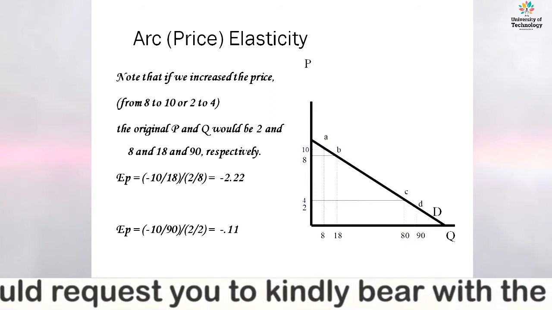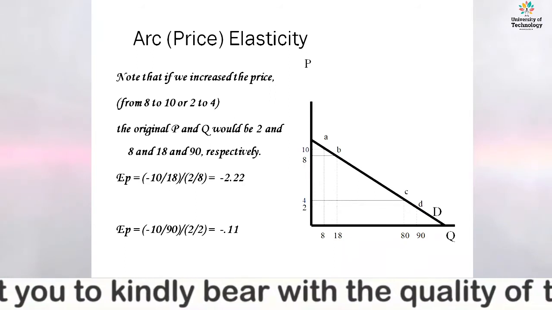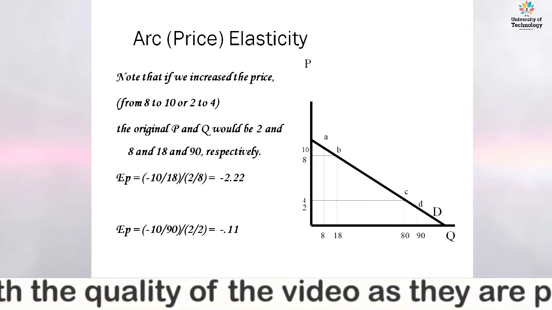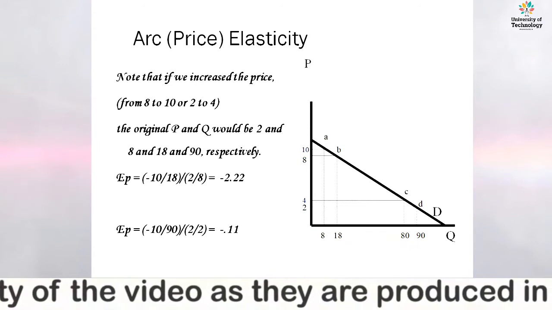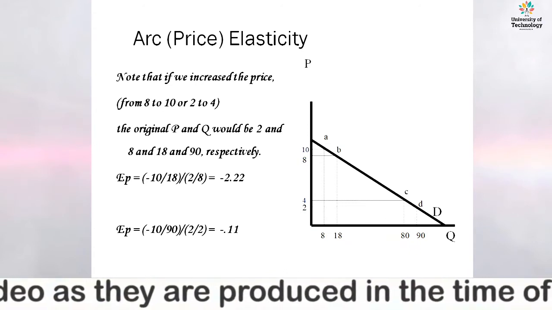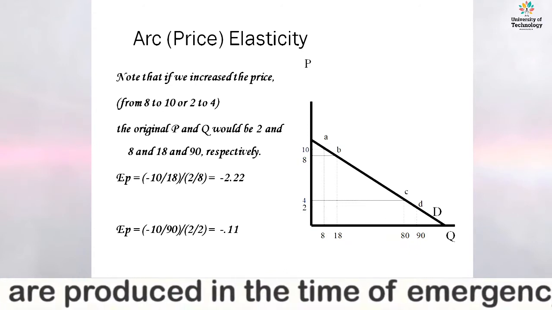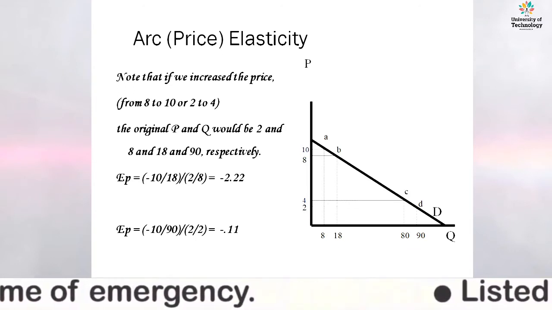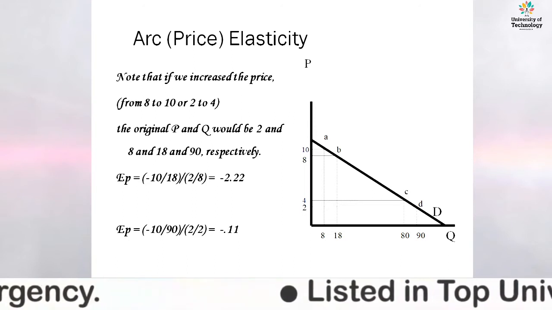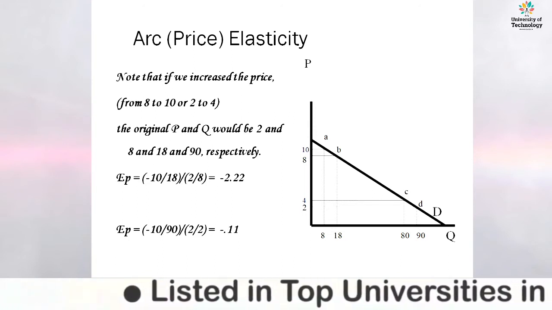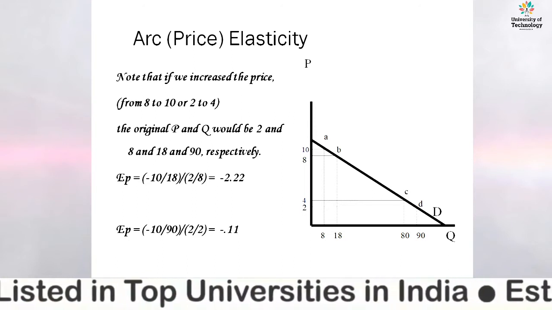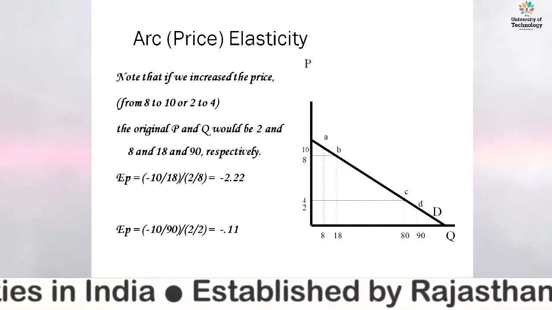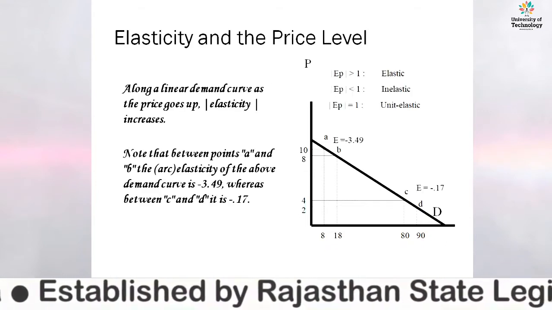Similarly, if we are talking about the second point, that is C and D, the difference between C point to D is 80 minus 90, that is minus 10, at the point D, 90. Here, the difference between price is 4 minus 2, that is 2. At the point of C, the value is 2, right? And the result for this EP is equal to minus 0.11.